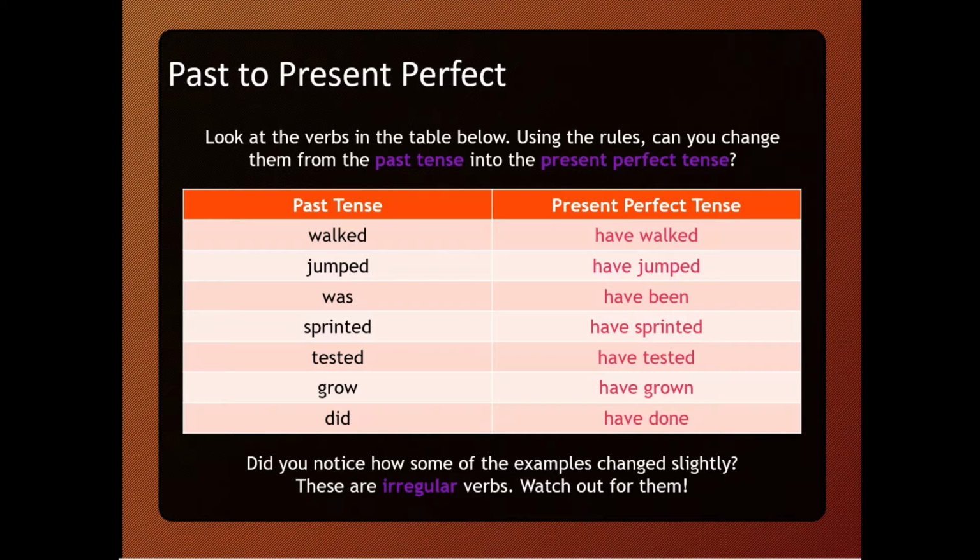So, did you notice how some of the examples changed slightly? Yeah, like was, have been. These are irregular verbs. Watch out for them. Like did, done.